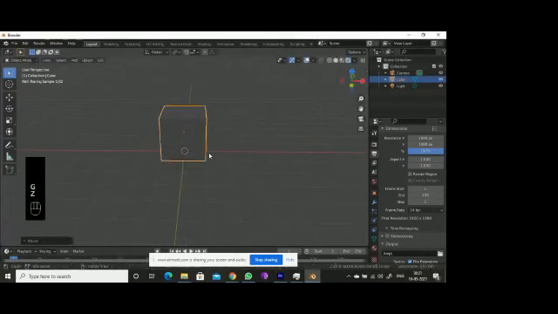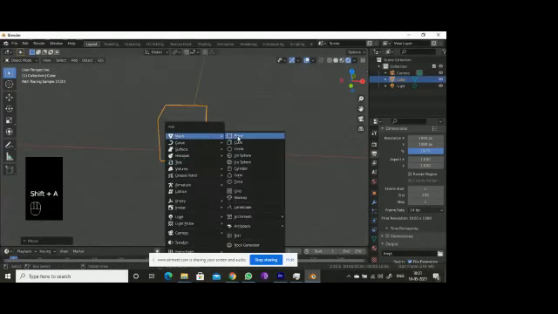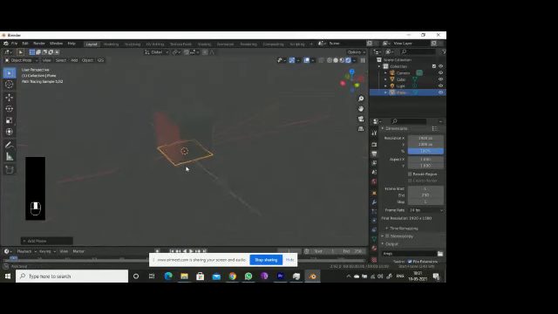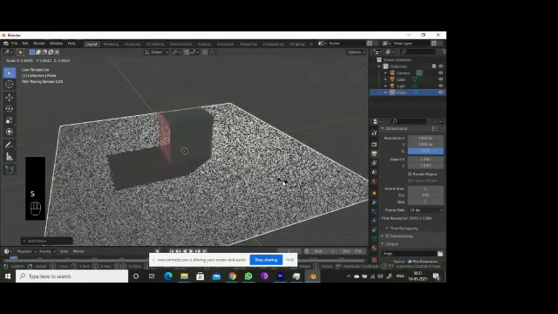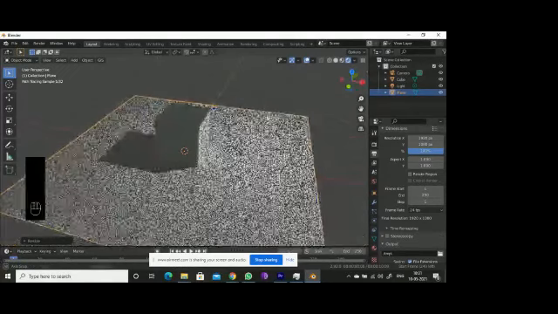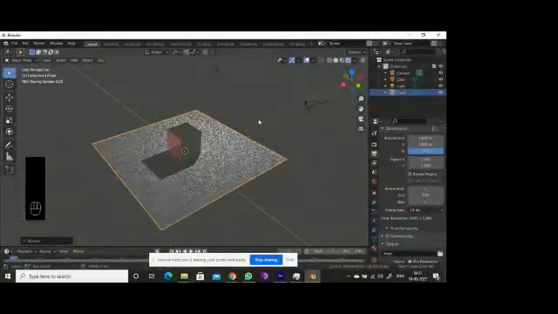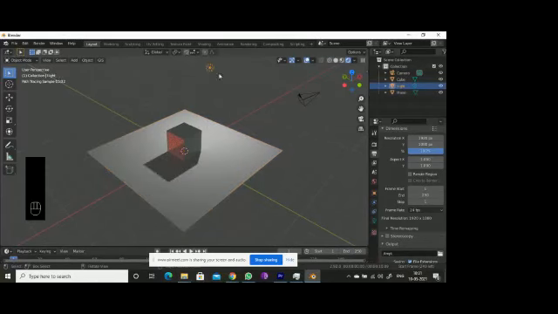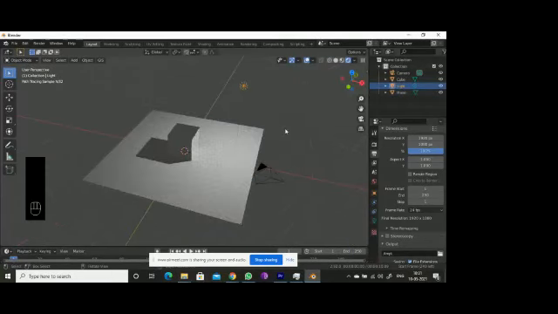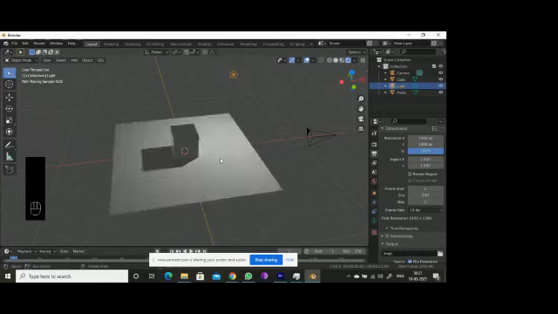Shift A, I wanted a plane. I will scale it. By default it's white in color. So we have a basic lighting. By default we will get a lighting in Blender. So it's Cycles, and in Cycles we will get this kind of noise.